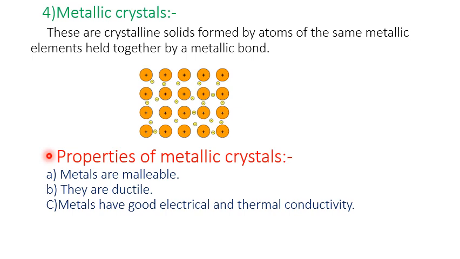Now, we have to study the properties of metallic crystals. Metals are malleable, that means they can be hammered into thin sheets. They are ductile, that means they can be drawn into wires. We can make wires from metals. Then metals have good electrical and thermal conductivity. See, the metals have high melting points and boiling points due to strong metallic bonds, and they are good conductors of heat and electricity.